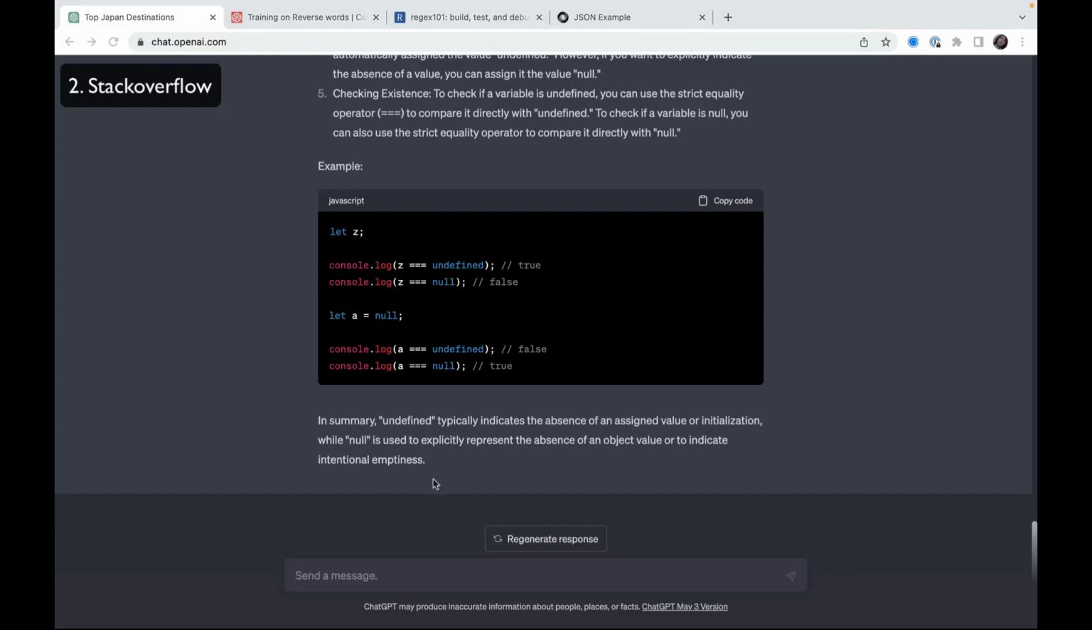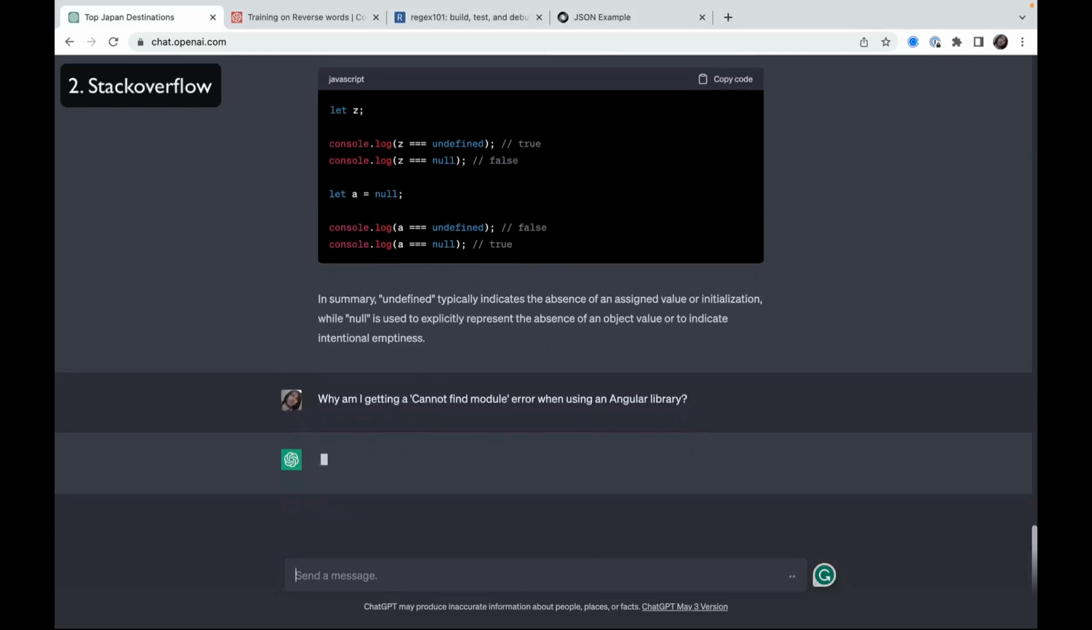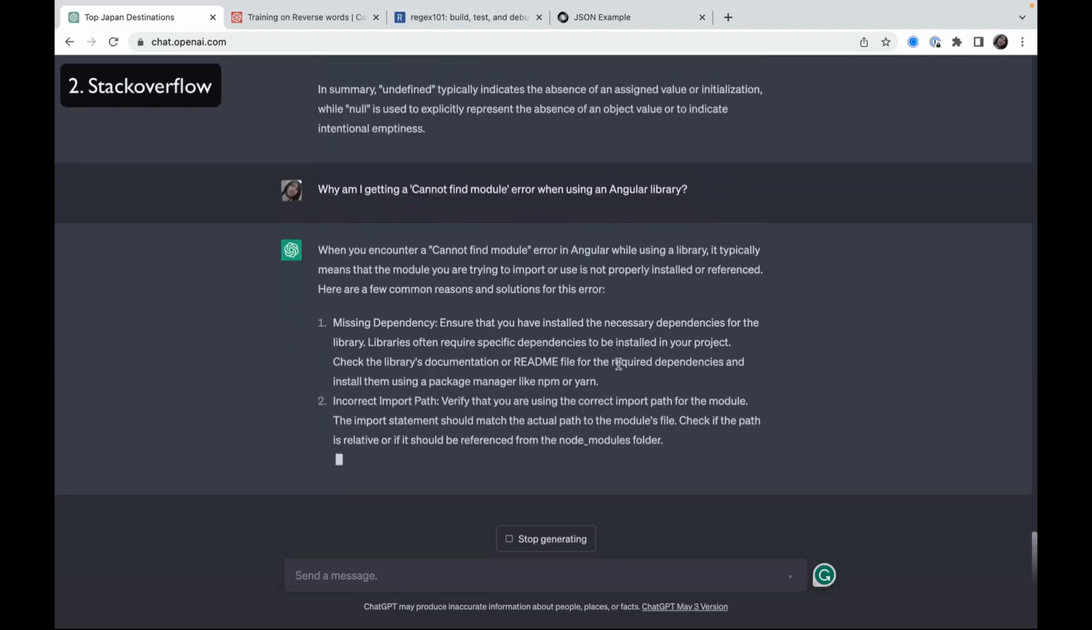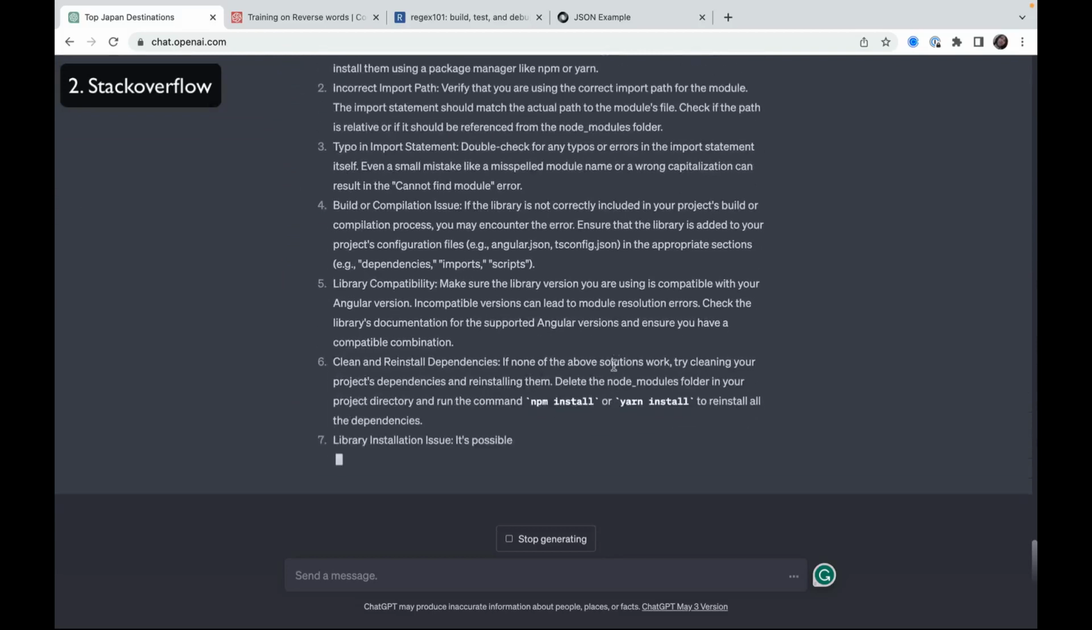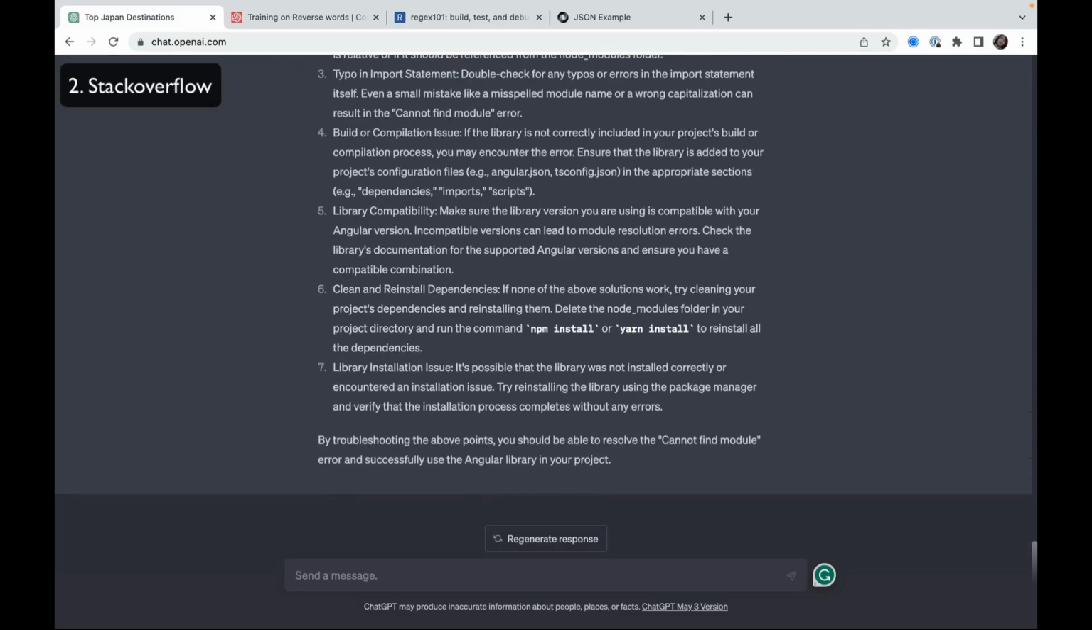Or even going deeper, sometimes you have a problem, and normally you go to Stack Overflow, to Google, and end up with Stack Overflow. What's the problem with my library? And ChatGPT will also help you to find the problem, or it even already knows about this problem and provides you a specific solution for it.